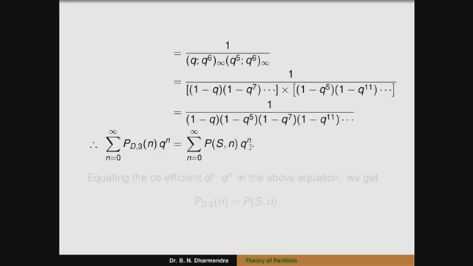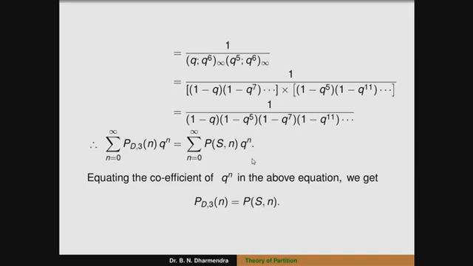So when I equate the coefficient of q to the power of n in the above equation, we get p_d,3(n) is equal to p_S(n).